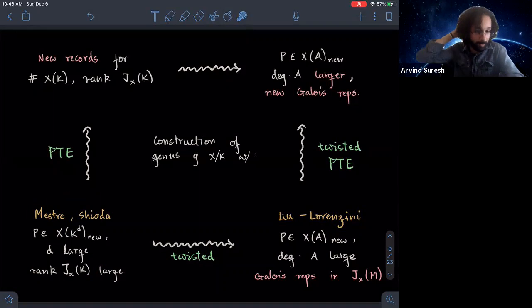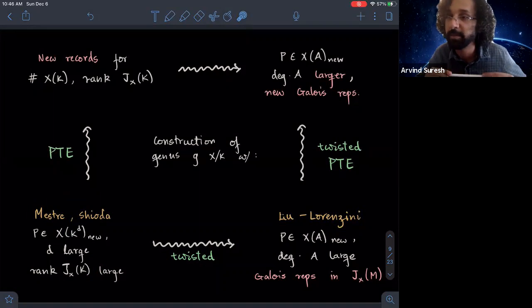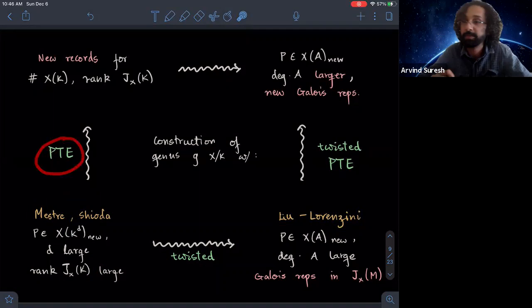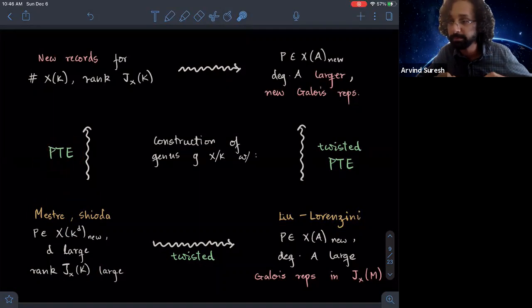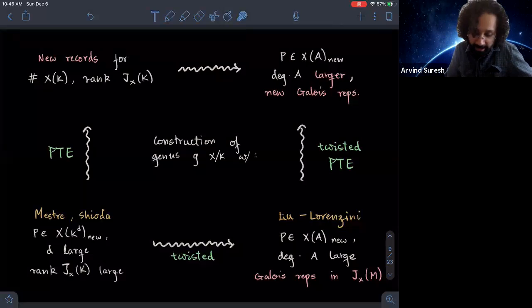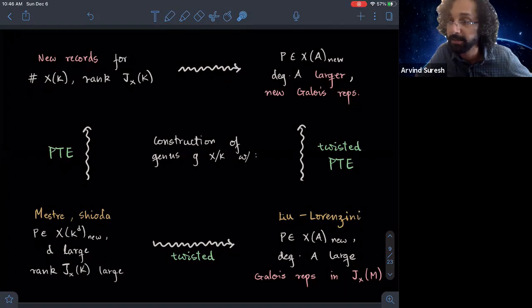And so this is actually the previous talk I gave at Pajamas a couple of months ago, where I related their construction to this classical Prouhet-Tarry-Escott problem. I showed that you can harness the power of this problem to produce an improvement. And that actually gave new records for infinite families of curves with rational points and large rank.